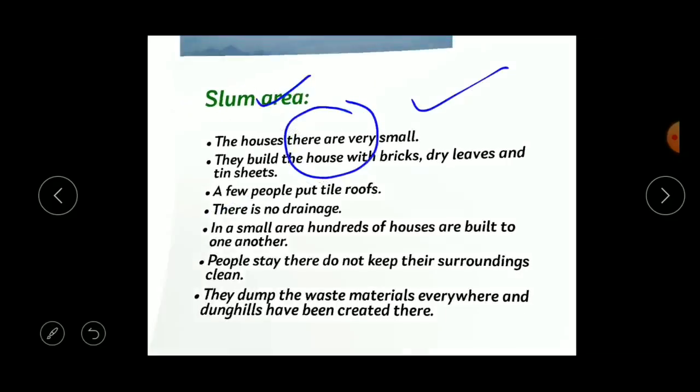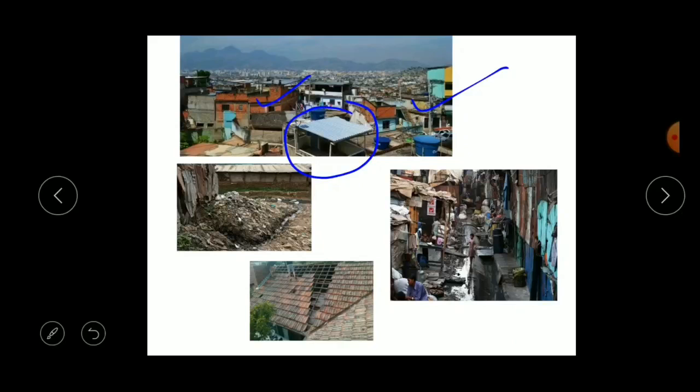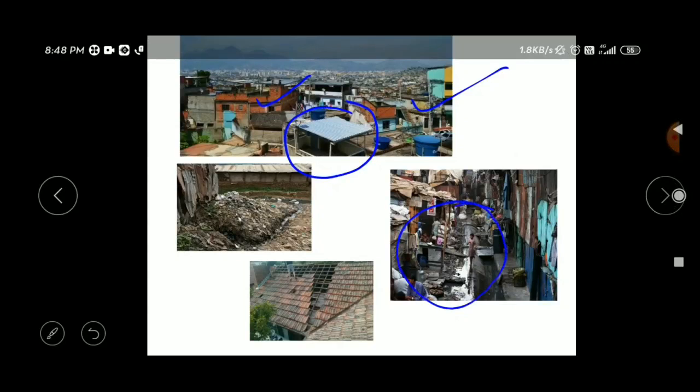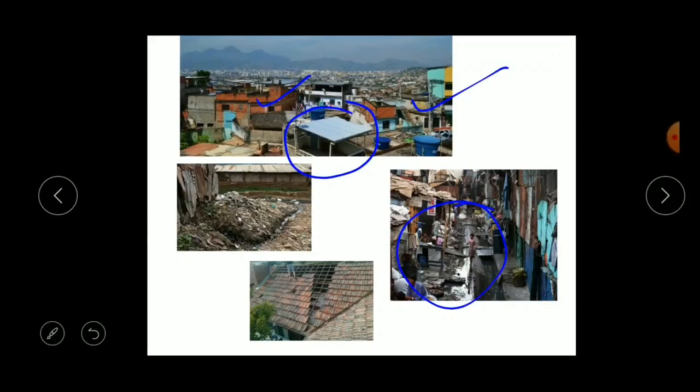So here you can see, here is the picture. See here, the water stagnates in front of the house only. So therefore there is a growing of the mosquitoes, and it will be very dangerous for the human beings. Okay, and here you can see that in a small area, hundreds of houses are built close to one another. Here we can see that there are hundreds of houses, they are built very closely, right? And therefore there is no proper ventilation and lighting facility. They will not get the proper air, they will not have the windows properly.